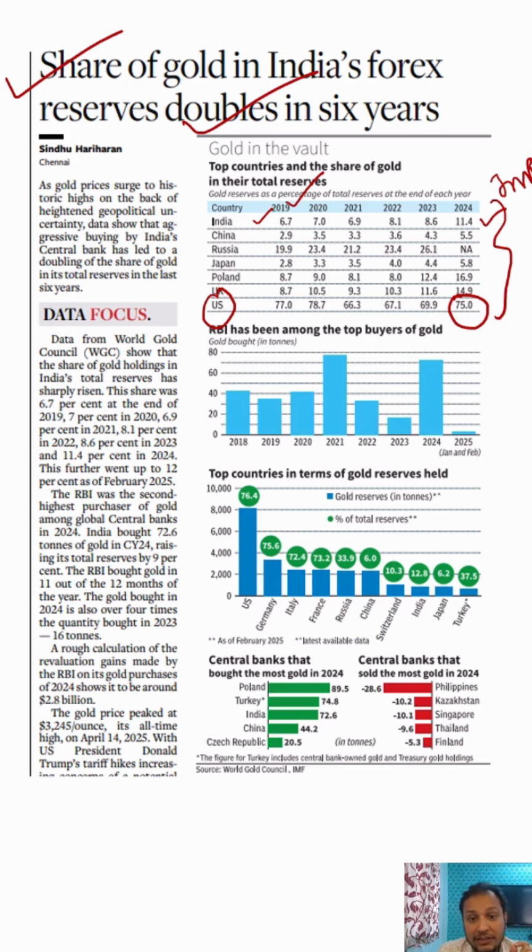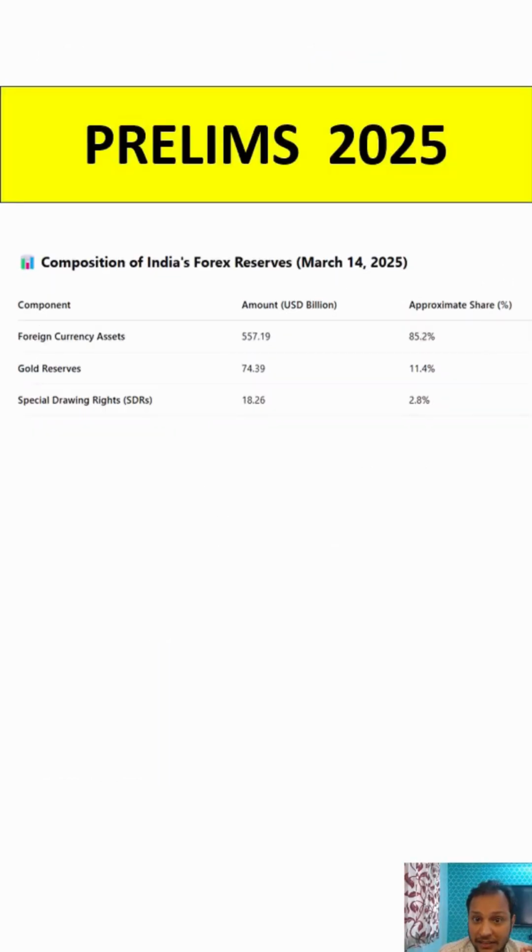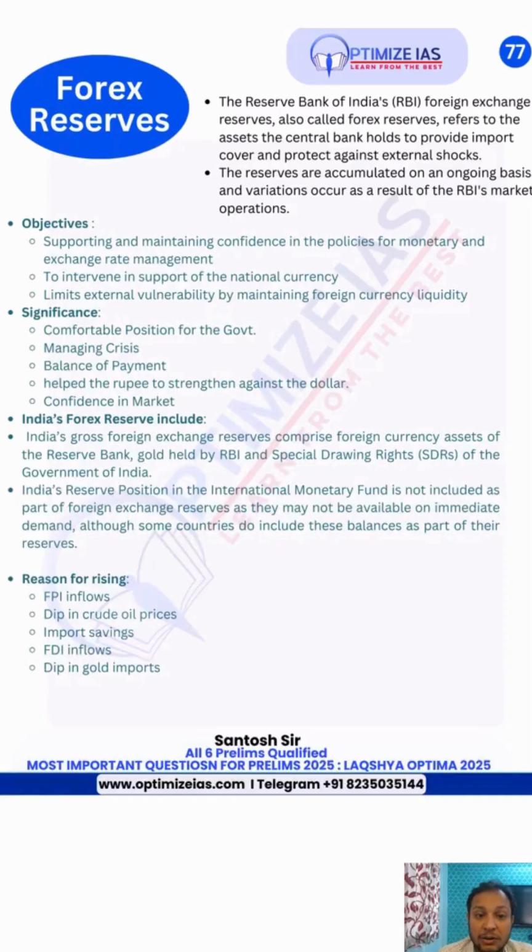So guys, what I have done is prepare an Optima flashcard. On this you can see, as of March 2025, foreign currency assets are 85%, gold is 11%, and SDR is 2.8%. SDR is also a favorite topic of the UPSC prelims examination, so I have prepared an Optima card on this. You can go through this Optima card. This question has a very high probability to come in the UPSC prelims examination.